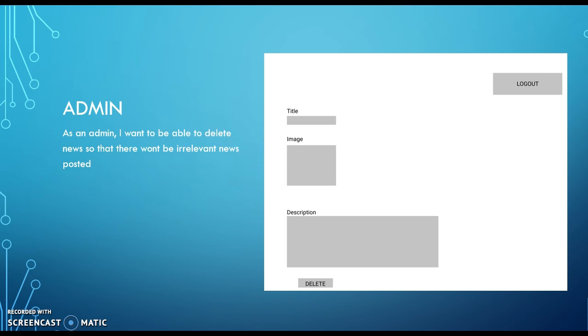Admin. As an admin, I want to be able to delete news so that there won't be irrelevant news posted. So we have the delete button whereby the admin can delete any news they feel is irrelevant to the blog.